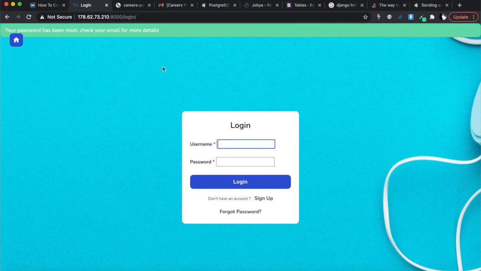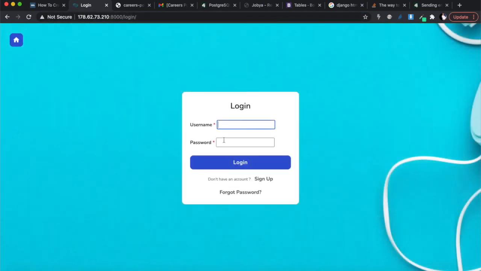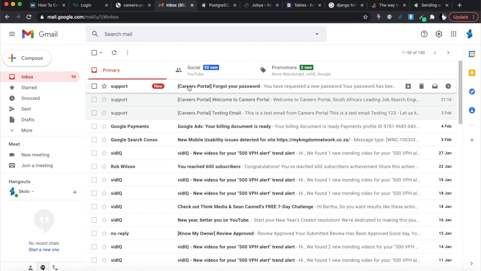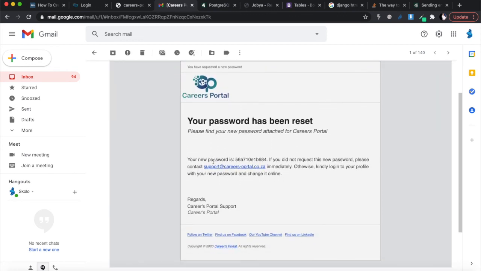Check your email for details. This is a flash message, it only appears once. If I refresh this page, it won't appear again. Now I can go and check my new password. I'm going to go to my emails, back to the inbox, and have a look. There's my careers portal email, and you'll see your password has been reset. Your new password is that over there.